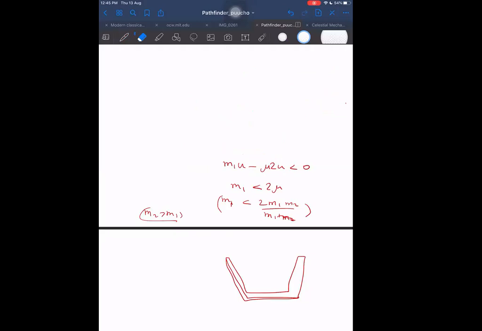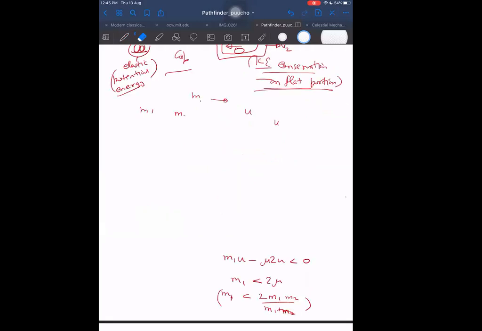Now, wait a second. Come to this. I said one simple thing: when M2 is greater than M1, and M2 is at rest first of all, that is the condition here, then M1 coming on it will reverse its direction and go back. When M2 is greater than M1, then M1 will go back.